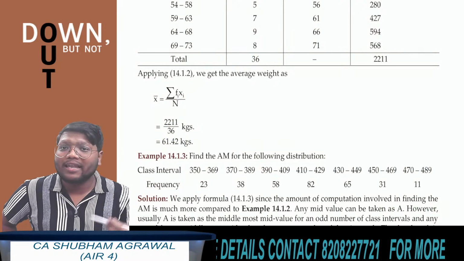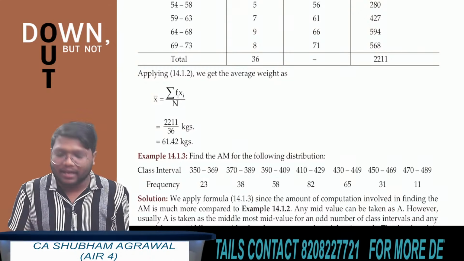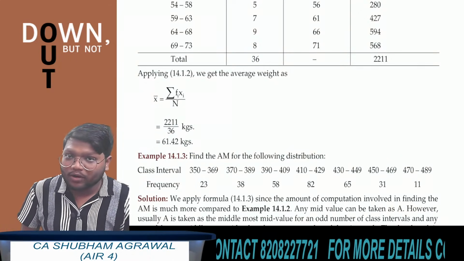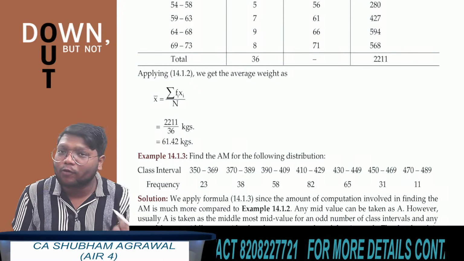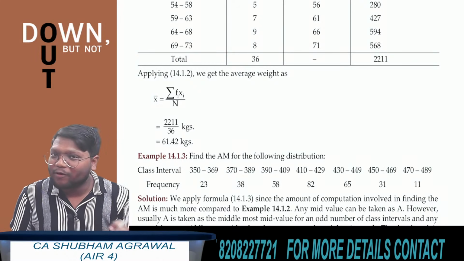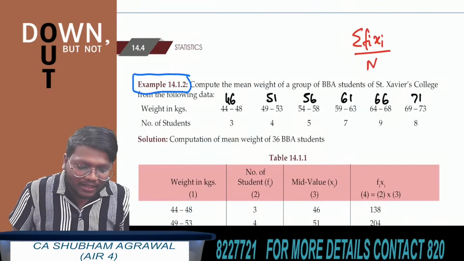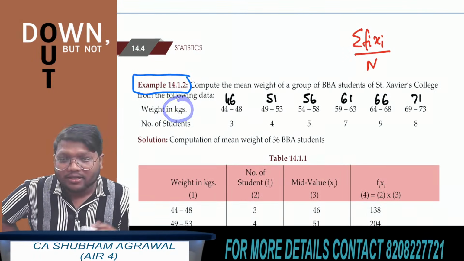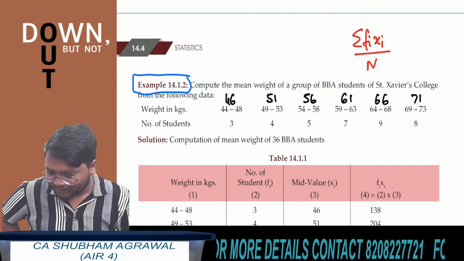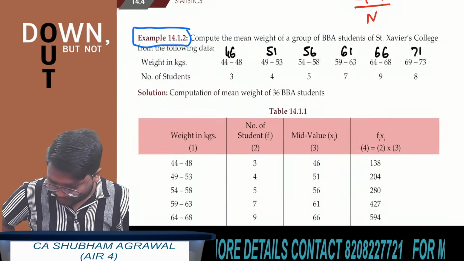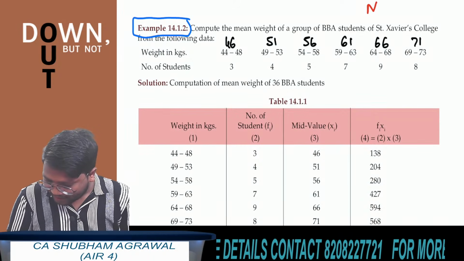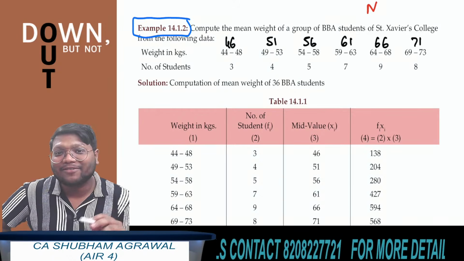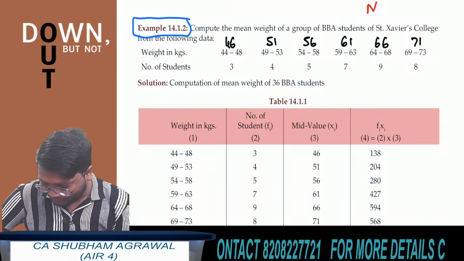Now 2211 divided by 36. This will give you the final answer. All of you should get the final answer as 61.42 kg. Okay, don't write the answer as just 61.42. You have to write the answer as 61.42 kg, because here the unit is kg. What is the unit of the random variable? Kg. So the final answer will also be in kg. Great. Those who have committed 61.42, very good. Janisha has committed 61.42. Your answer is correct, but it should be 61.42 kg.